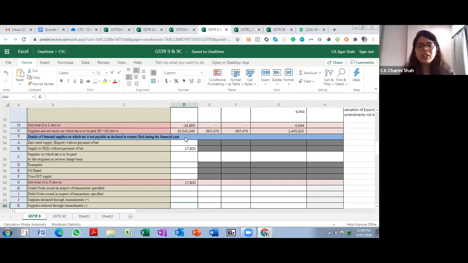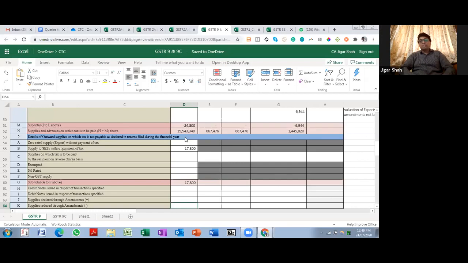Okay, and the interest, I believe, will be 18%, right? So if it is for output, it is 18%. If it is for a wrong ITC, and if anything is payable because of reversal of ITC, it is 24%. Okay.